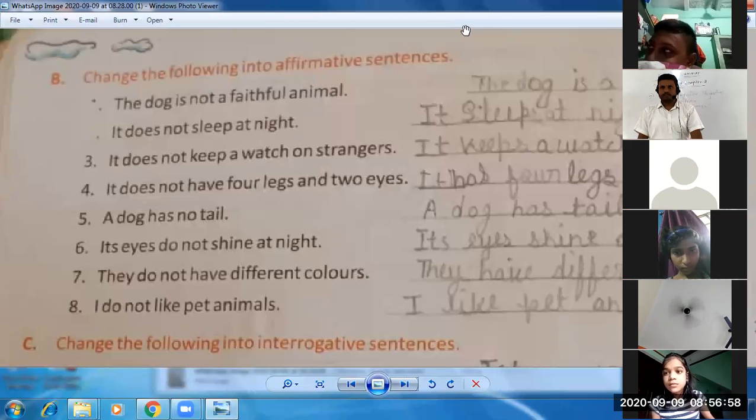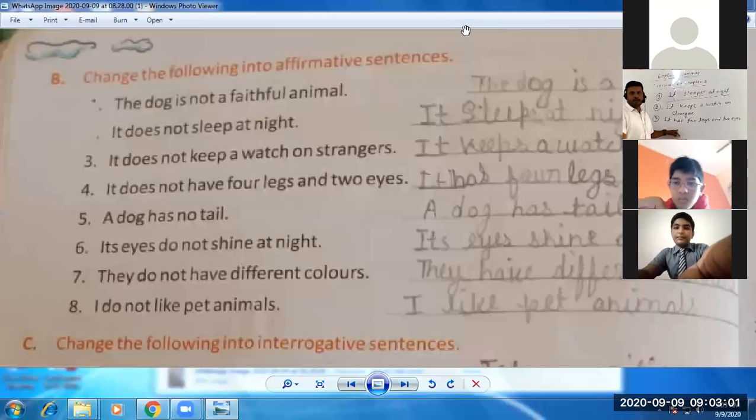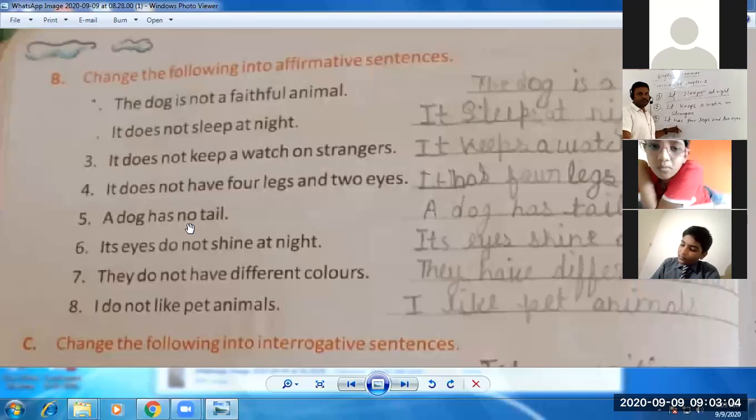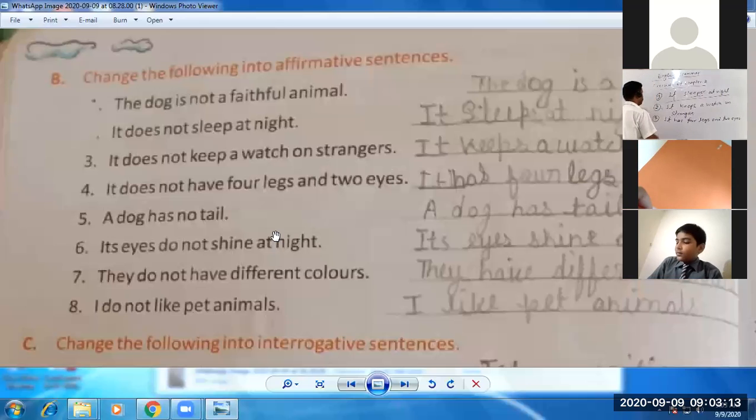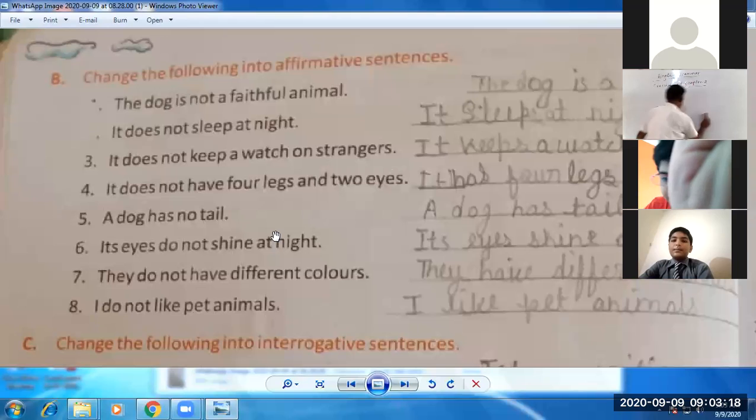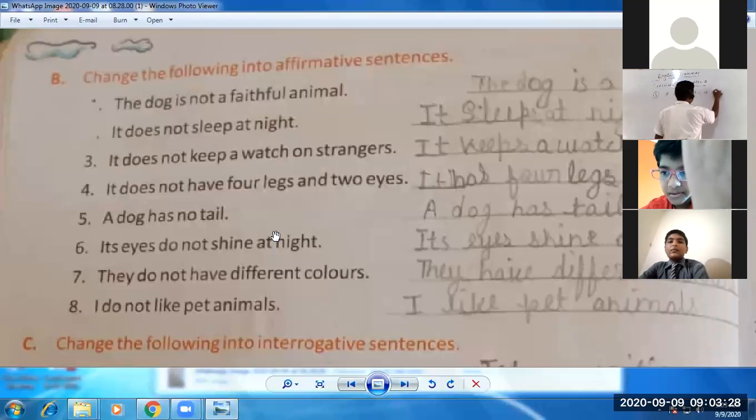So it will be, again you can see, no word is there, so we need to remove it. A dog has a tail. We will write the fifth sentence. Let me write on the board. A dog has a tail. It will be the affirmative sentence of the sentence number fifth. A dog has no tail.